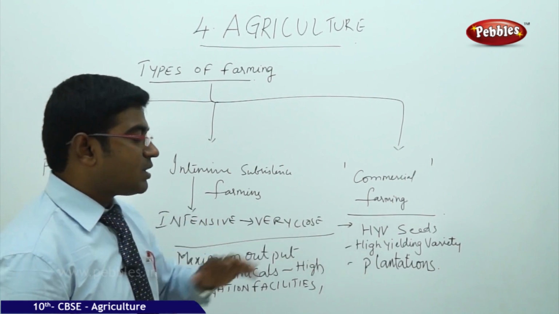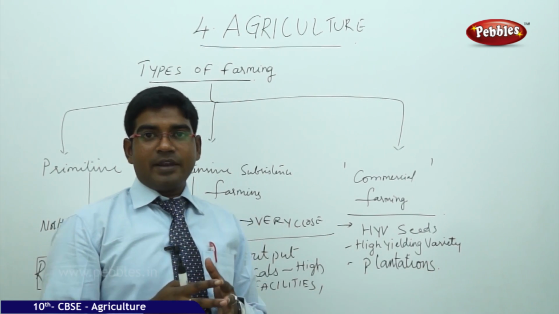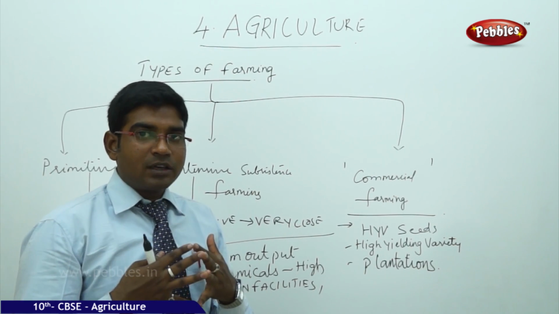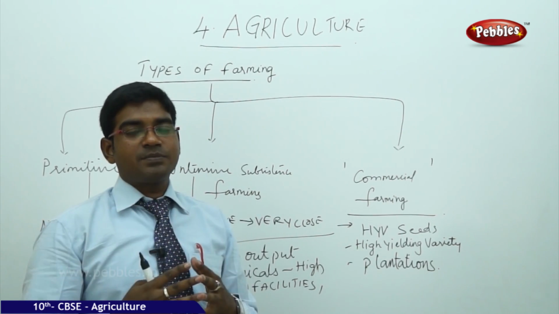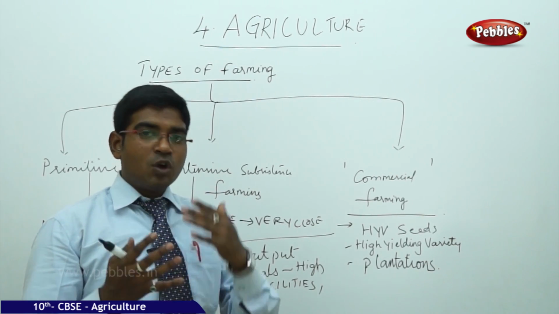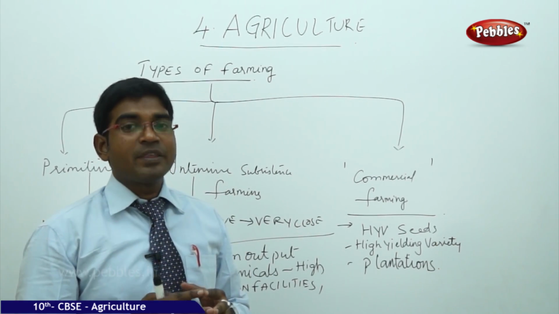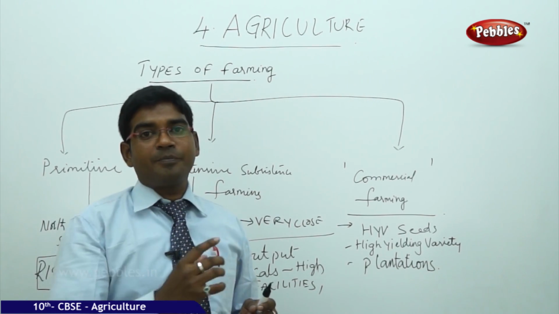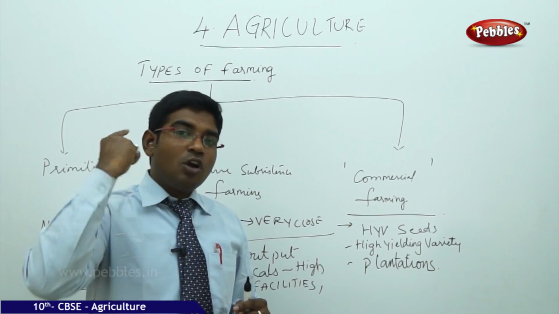Plantations are a large piece of land taken to cultivate only one particular crop. Like for example, tea estates where only tea crop is cultivated. Banana estates, only banana crop will be cultivated. In that way, they do cultivation only for a particular single crop, that is called plantation, on a very large